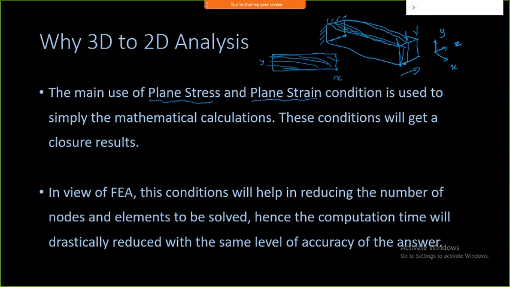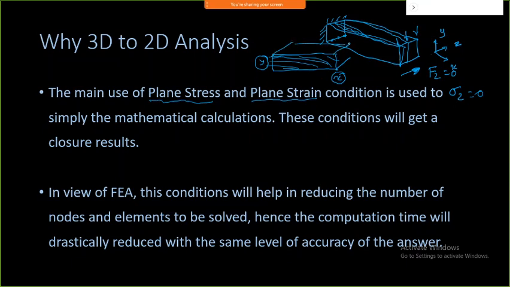But in z direction, you have not applied any force. So obviously the stress in the z direction becomes 0, and you need not do the analysis in z direction. You should be happy with doing an analysis in 2 dimensions, that is x and y. I need not worry about what is going to happen in z.